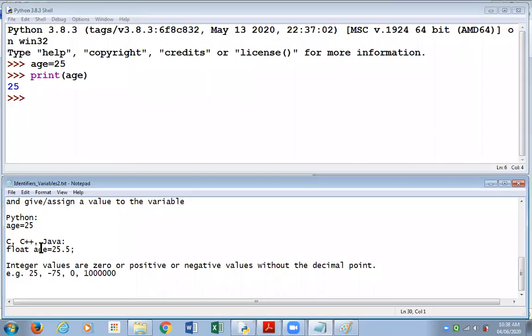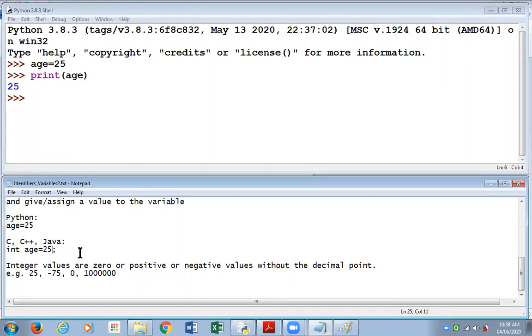So, as I said, if you intend to keep a value with a decimal point, then that variable should be declared as a floating point variable. We'll discuss floating point variables later on. Our intention is to first use integer type variables. So I change this back to int and I write age equal to 25.